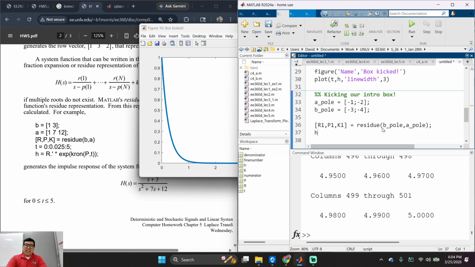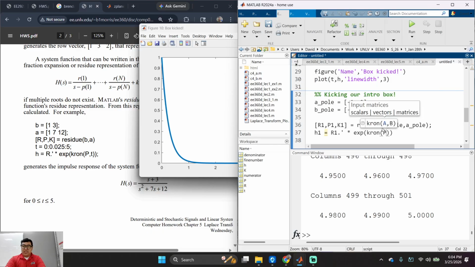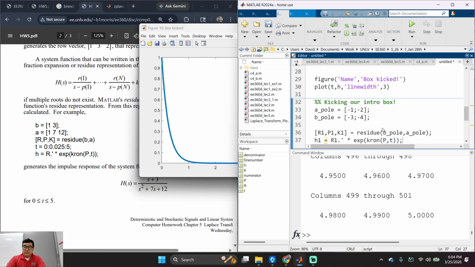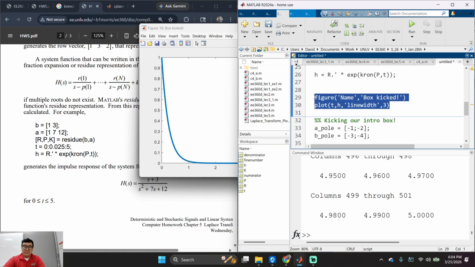So I'm going to do H1 or something like that is equal to R1 dot boom exponential cron P and T. And then let me just copy paste. You guys like copy pasting? Boom.